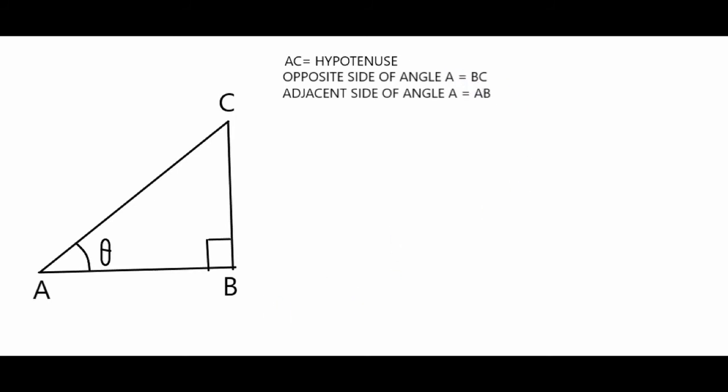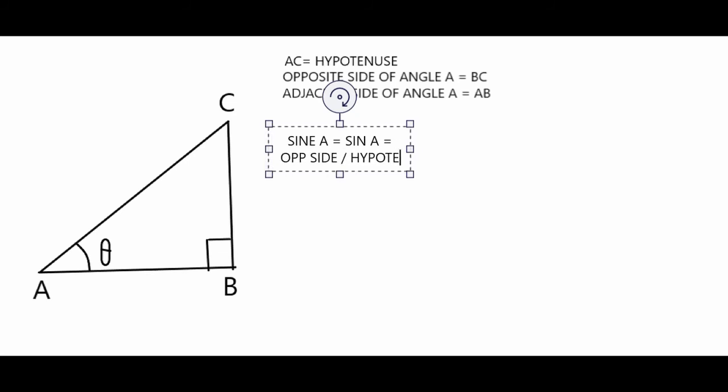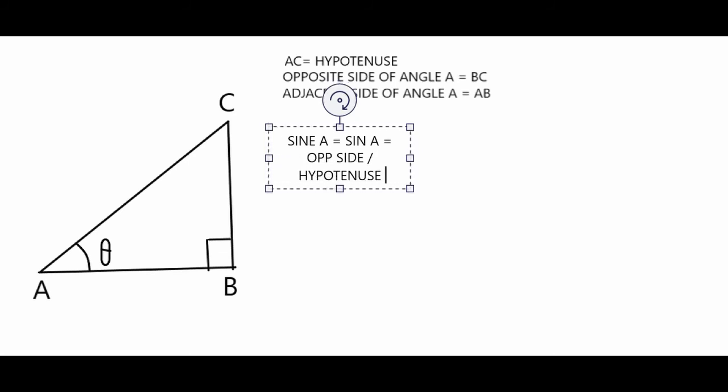So we have the first relation, which we define as a new term, a function called sine, S-I-N-E, sine of angle A, which is also denoted in short form as sine A, is equal to opposite side divided by hypotenuse, which is opposite side of angle A, BC, divided by hypotenuse AC.